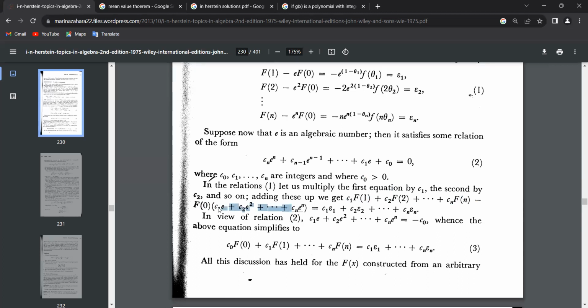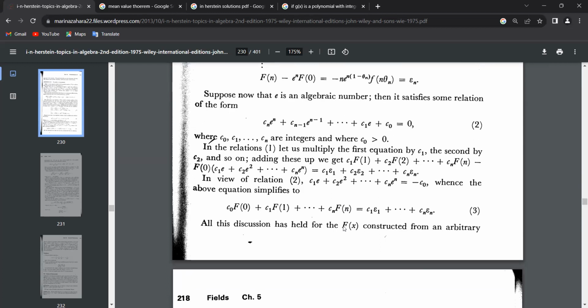So this won't be 0 actually. This will be minus C naught. And then we are done, right? Because now we will get that this E, this E squared, T to the N, has a relation, linearly dependent. But then the proof is done because this shows that Q adjoint E is a finite dimensional vector space.